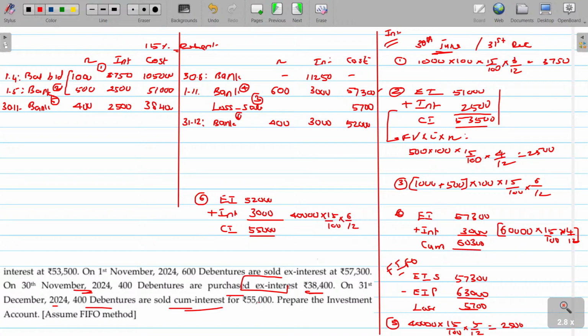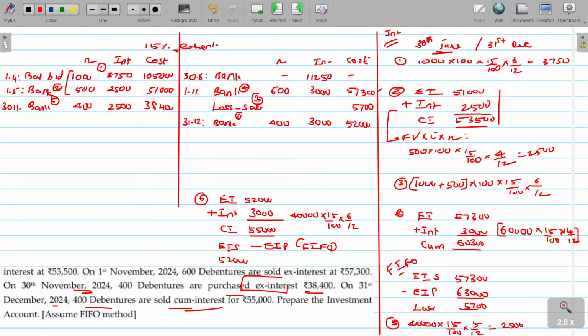Find out whether there is any profit or loss on that. Ex-interest sale minus ex-interest purchase. And what method are we going to follow? FIFO method. Ex-interest sale being 52,000.